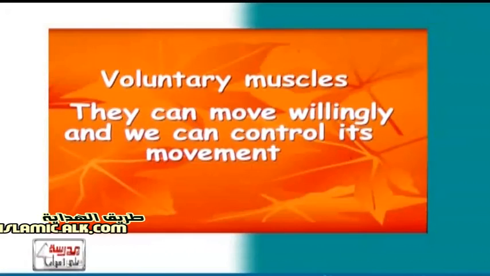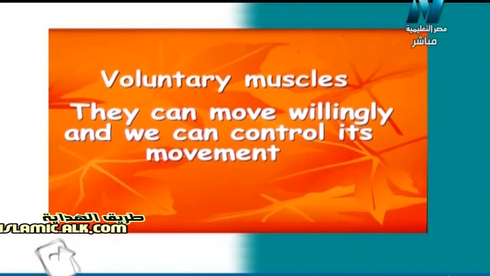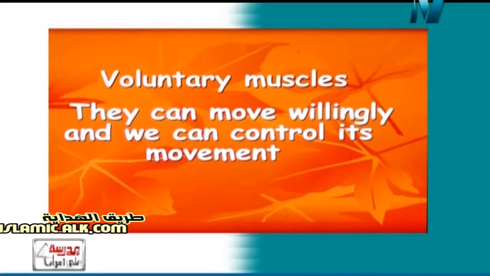So now let us have a definition for voluntary muscles. They can move willingly, and we can control their movement. The word will, which we know means something in English, here means personal volition. So willingly means by my own personal will, and we can control its movement.